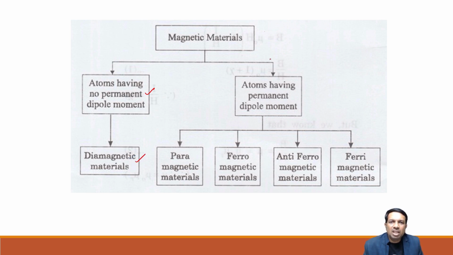And in the other section, atoms having a permanent dipole moment are paramagnetic material, ferromagnetic material, antiferromagnetic material, and ferrimagnetic material. So this is the classification.